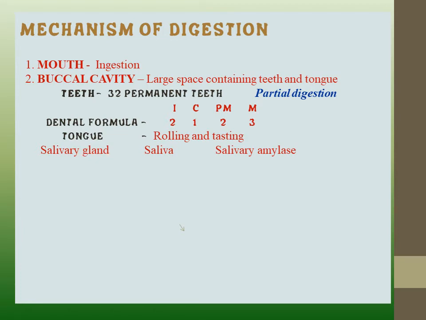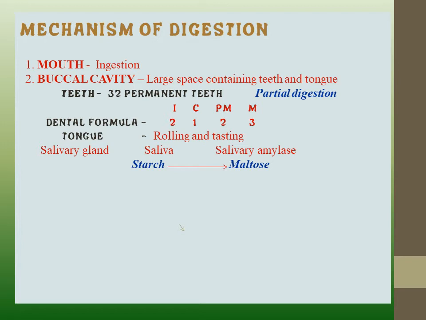Salivary glands are responsible for secretion of saliva, and saliva consists of an enzyme called salivary amylase.